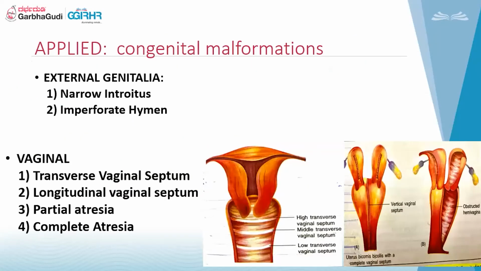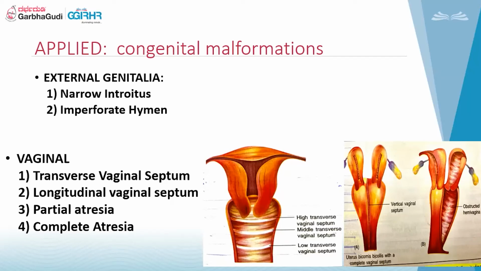Yeah, the applied aspects of the congenital malformations. Now, in the external genitalia, what can happen is either we get a narrow introitus because of a rigid hymen, or we can get an imperforate hymen. In the vagina, we can have vaginal septums. We can have transverse vaginal septums that can be high, middle, or low. If it is a middle or low transverse vaginal septum, we can approach vaginally and break off the septum. But if it is a high transverse vaginal septum, we have to go by a combined approach, that is, one abdominally and one vaginally. Both the approaches we have to go through.